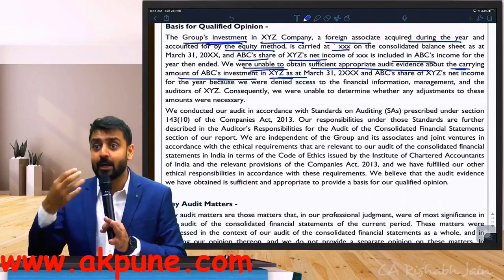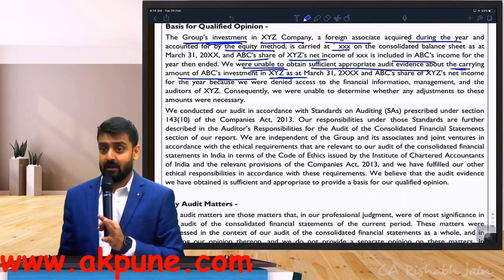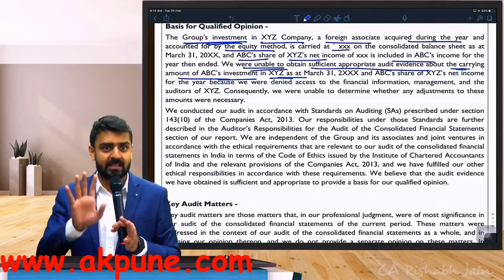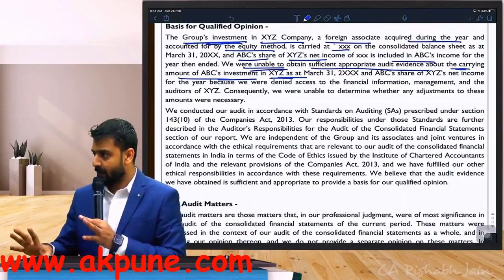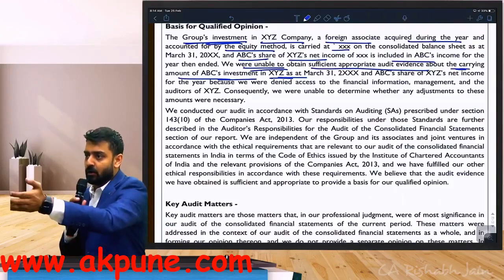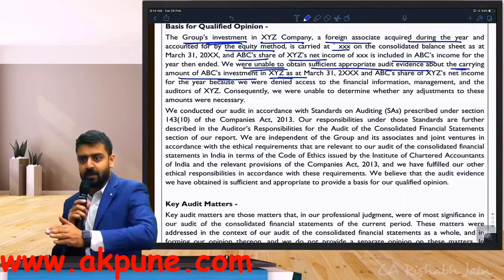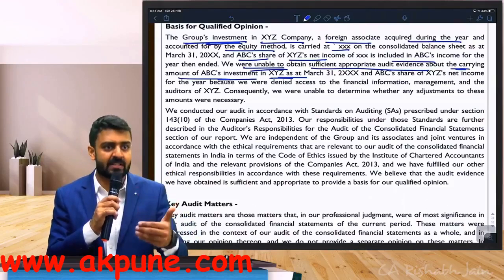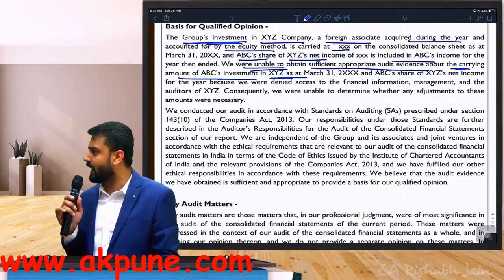For example, I don't know when this company will fall. I don't know how much assets the company will be able to recover. Like for example, bankruptcy code. So when eventually situations like Reliance Infratel or RCom right now, or all these companies which are falling, when you go for monetization of your assets, you want to sell your assets, get the money, you don't know how much money you will get.